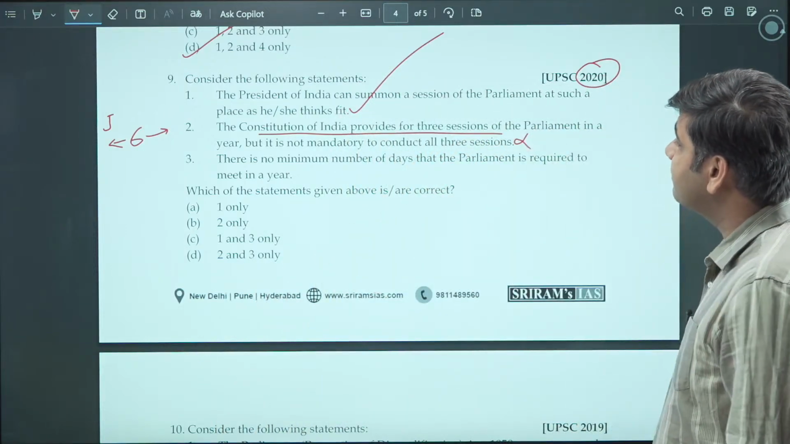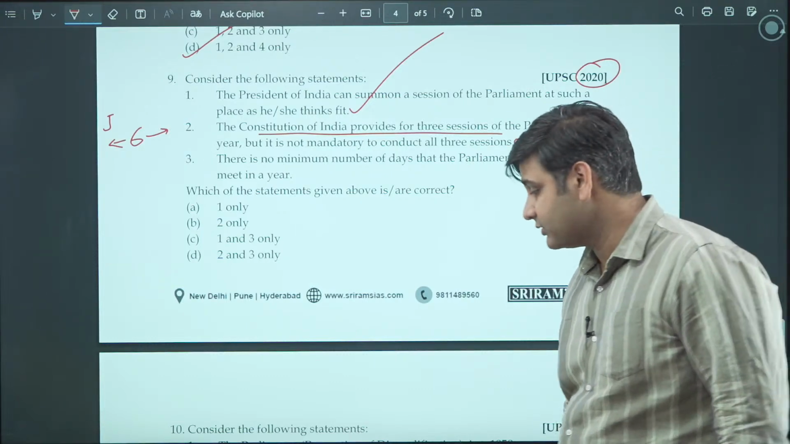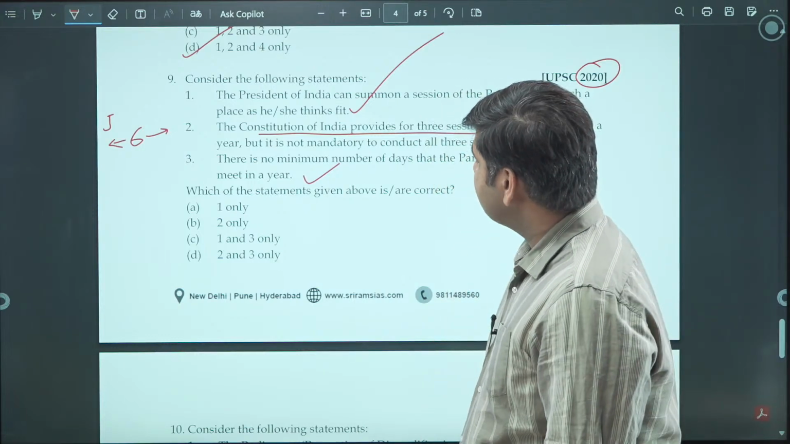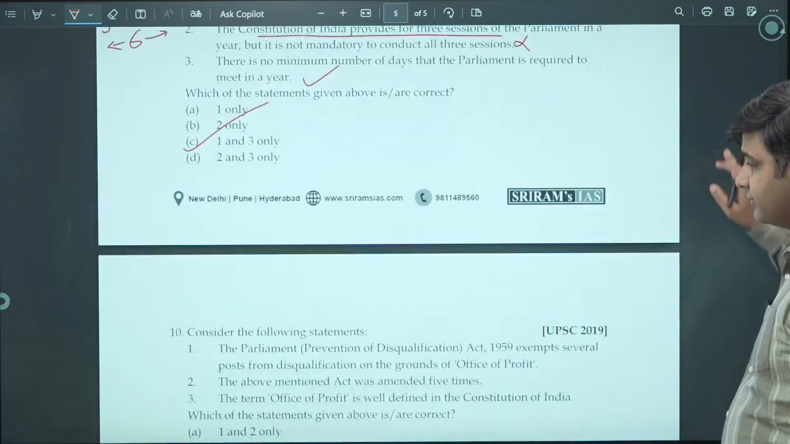There is no minimum number of days that the parliament is required to meet in a year. This is also a true statement. Okay. So 1 and 3 are correct. C is the option here.